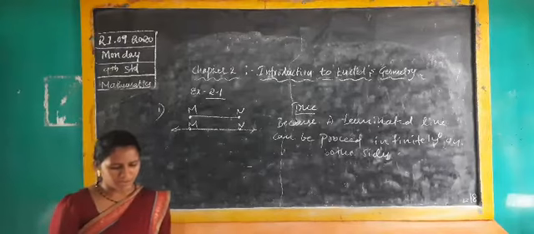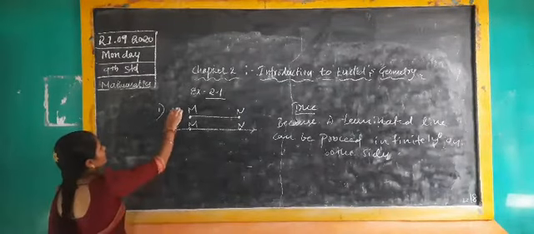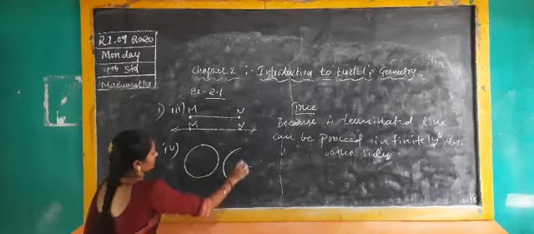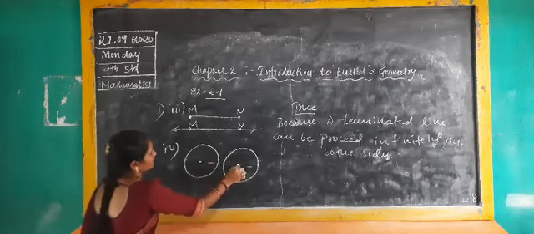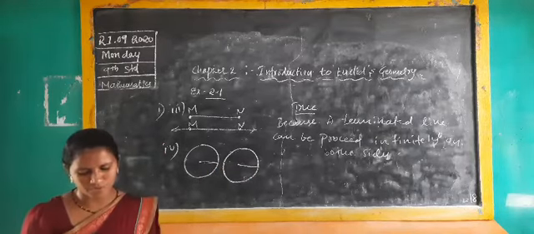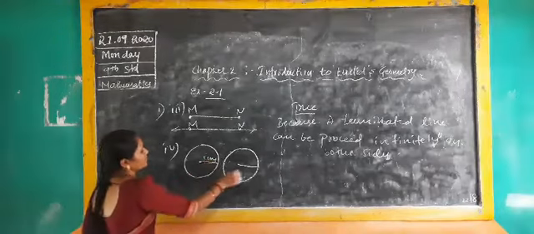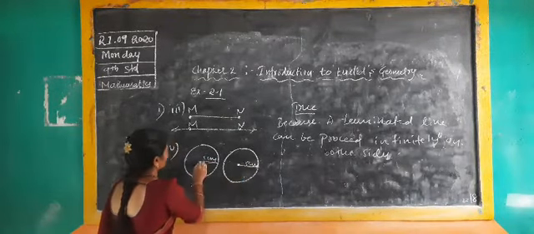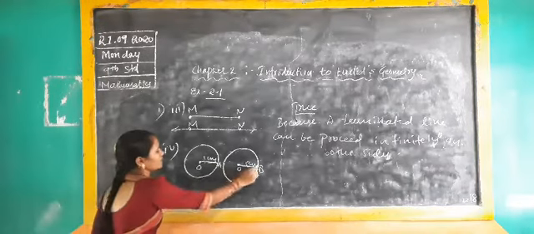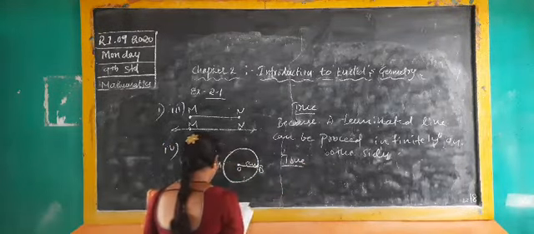Okay, next, the fourth one. If two circles are equal, then their radii are also equal. I said this already in the earlier example. If I consider two circles, of 5 centimeter or 3 centimeter, you choose. If two circles are equal, I am taking 5 centimeter, so the radius should be 5 centimeter. If two circles are equal, the radii are also equal. That's why write down true. Why? Because, write down the reason.